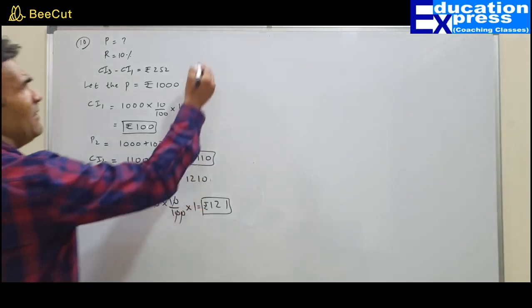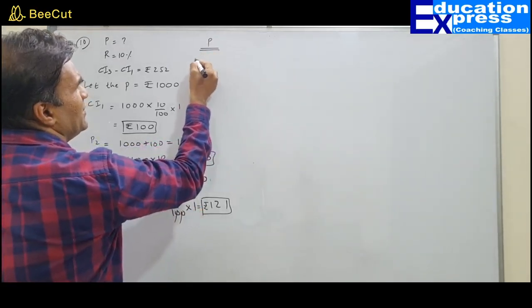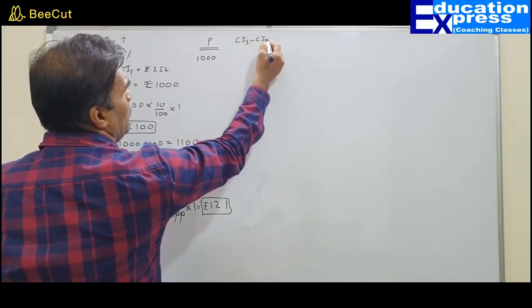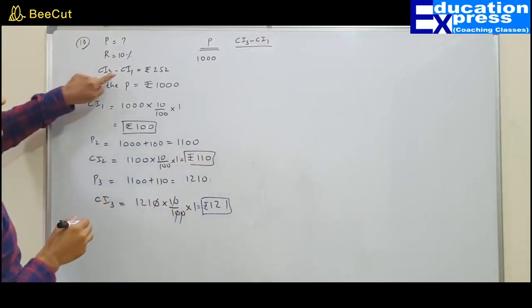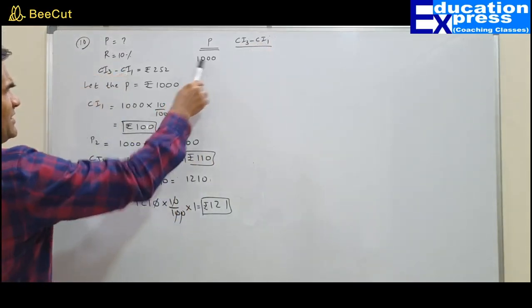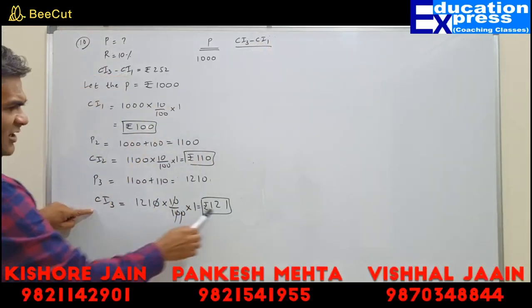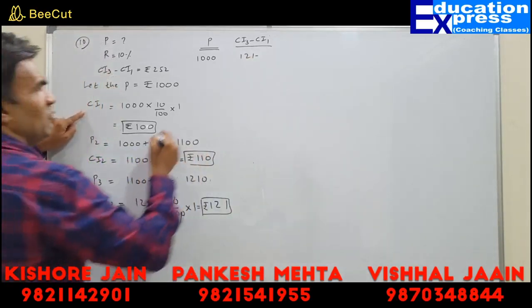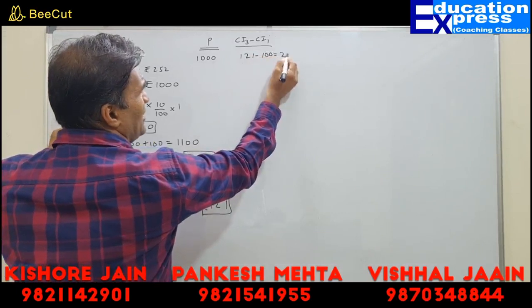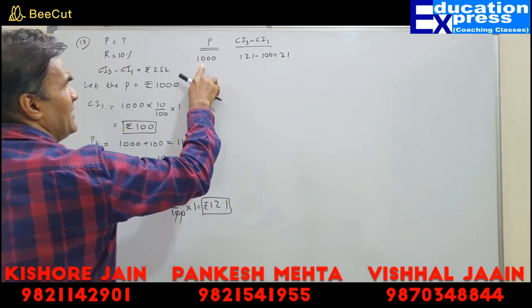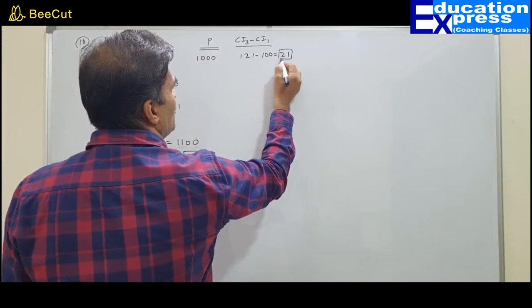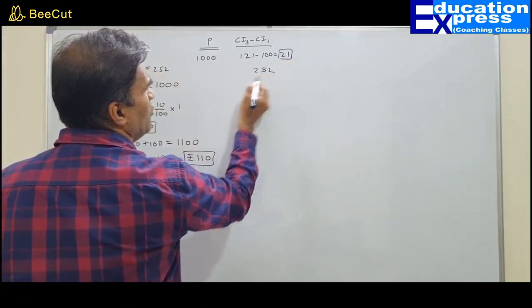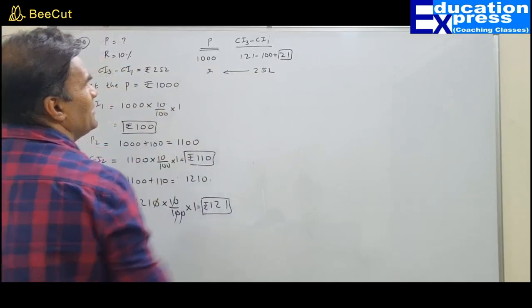So can I say, when principal is 1000, CI3 minus CI1, CI3 is 121 minus CI1 is 100. So how much is it? 21. So when the principal is 1000, the difference is 21. If it is 252, what would be the principal?